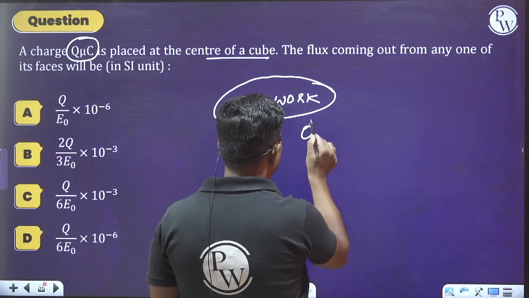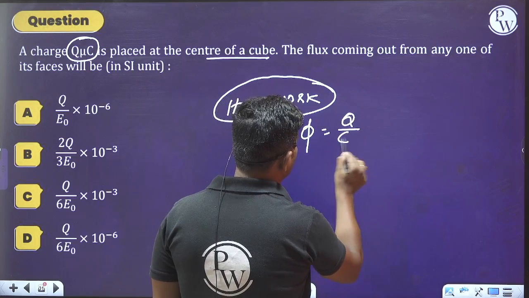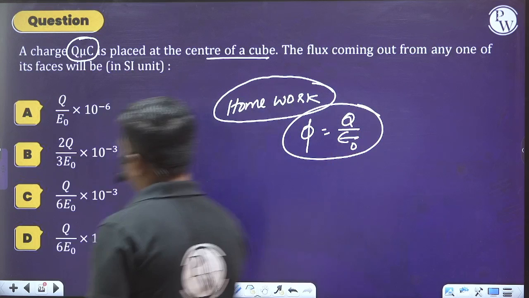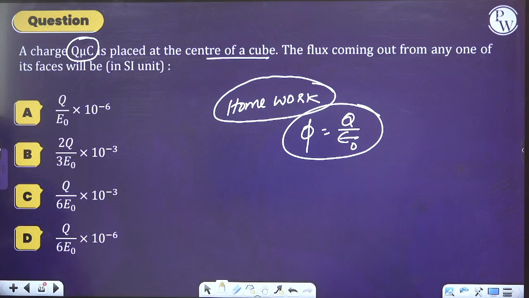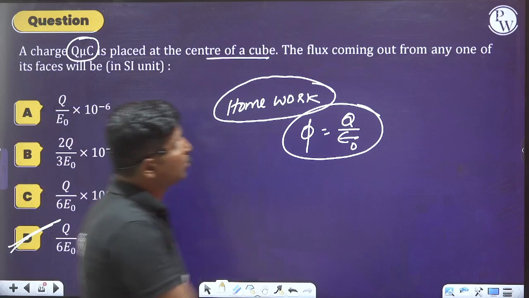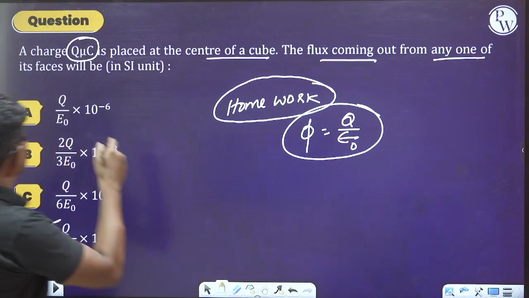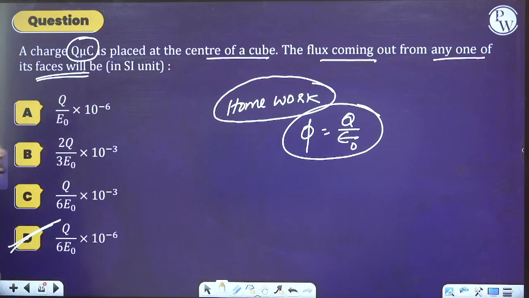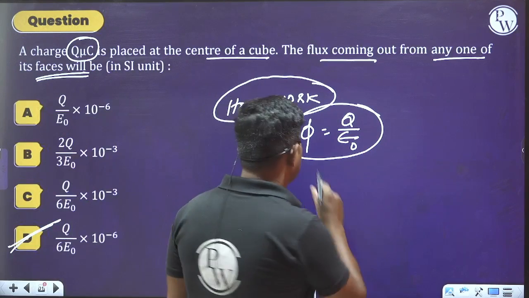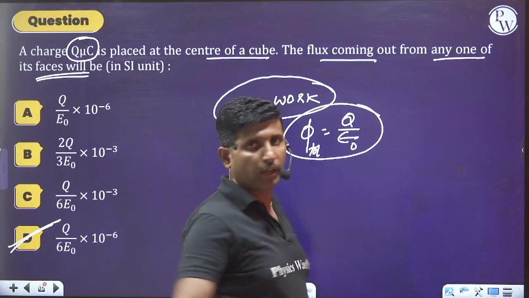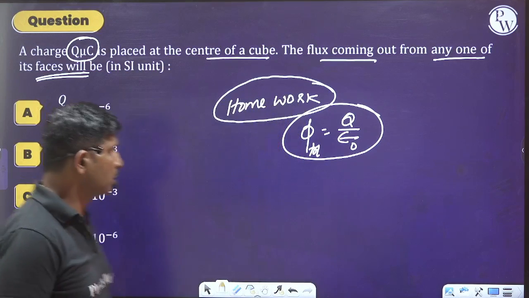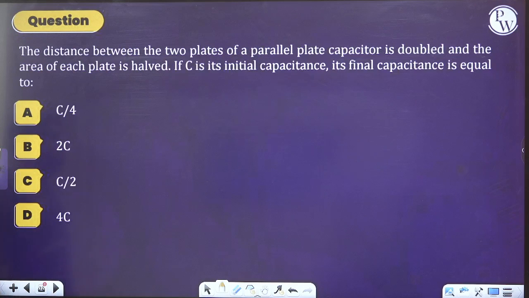You should know that total flux is equal to Q divided by epsilon naught. So whenever we do this, you should get the answer as Q divided by 6 epsilon naught into 10 to the power of minus 6. They're asking only for any one of the faces. Please observe and do it in a proper way. I hope you can do it. So see the next one, what they're saying to us.